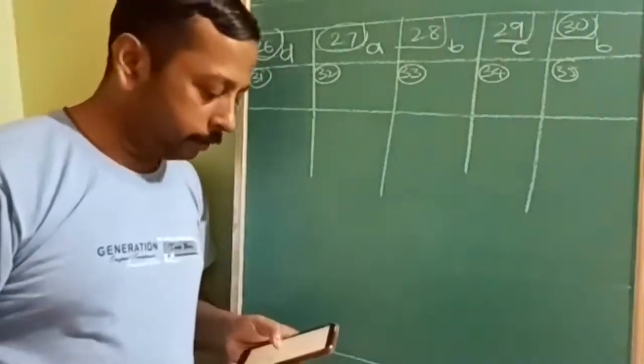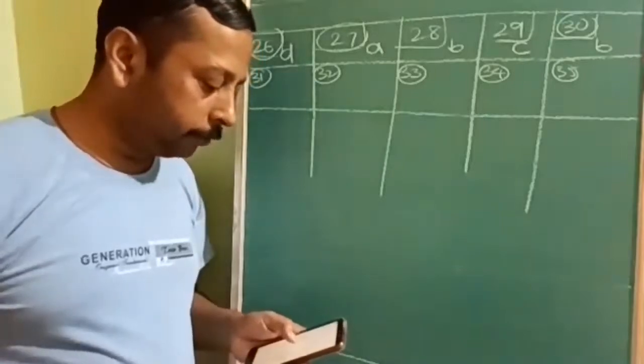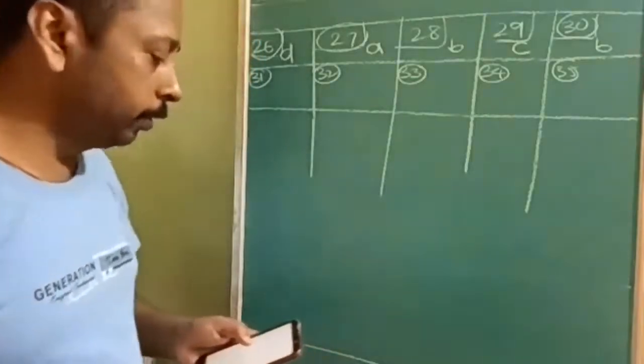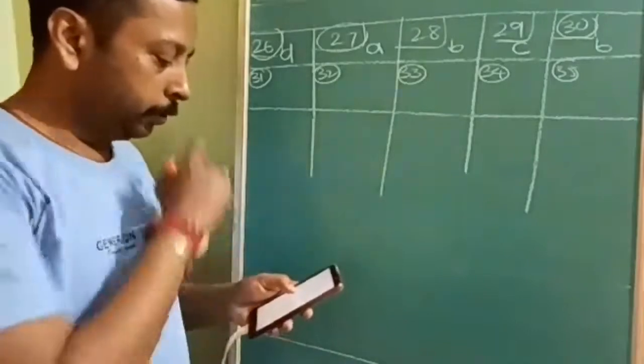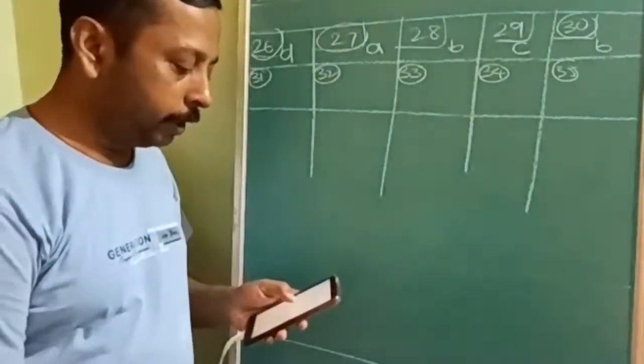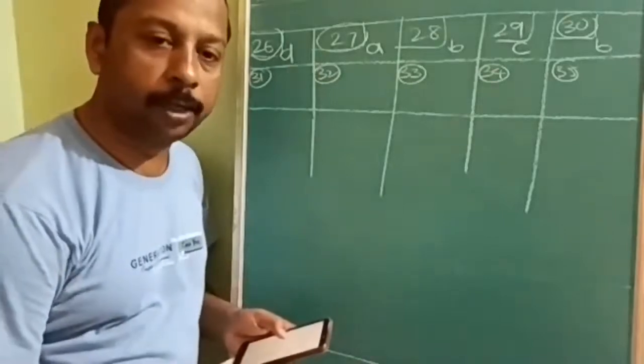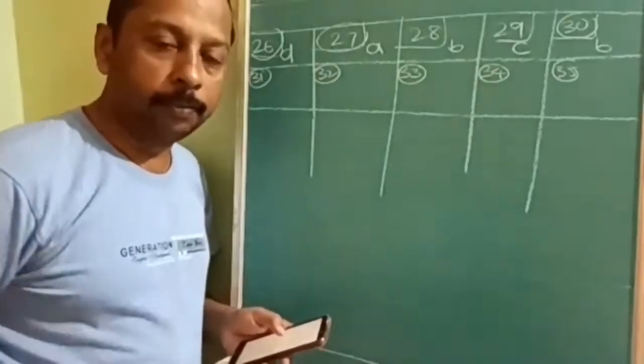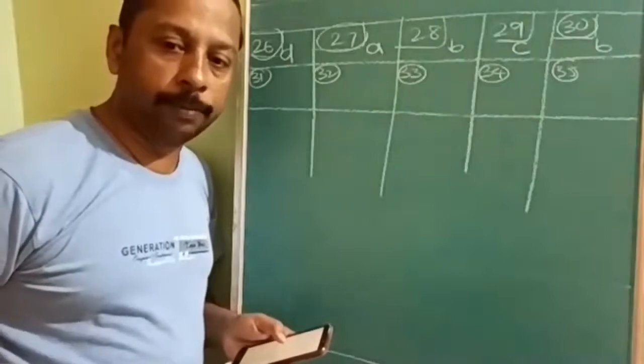Okay, then the 27th question. Point out the false statement. Incorrect statement you have to find out. So it is A, because "the colloidal solution of a liquid in liquid is called gel" is given. What should it be? Emulsion. It should be emulsion.